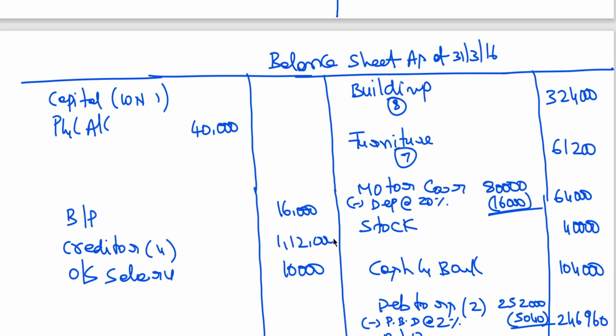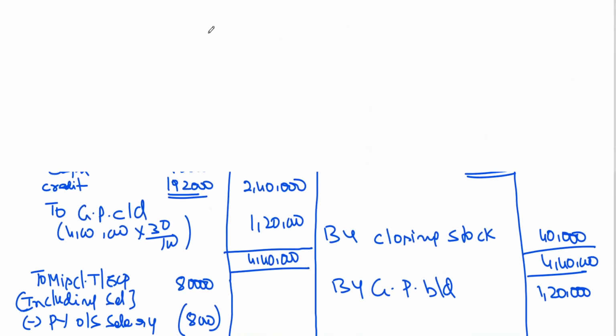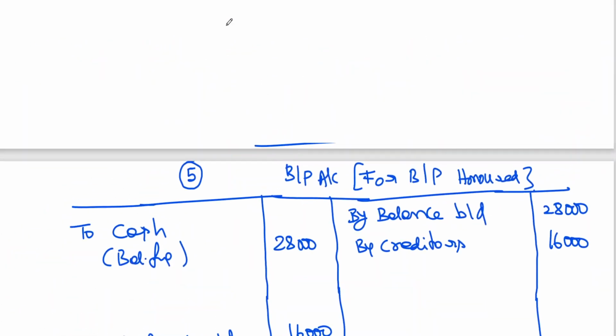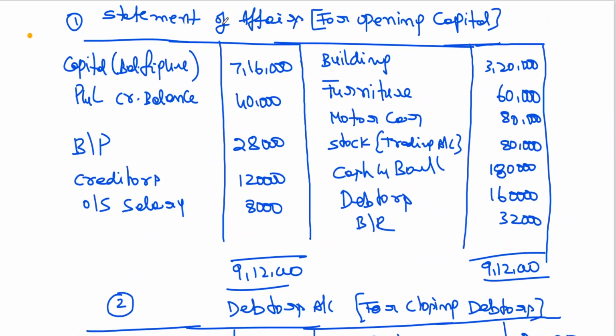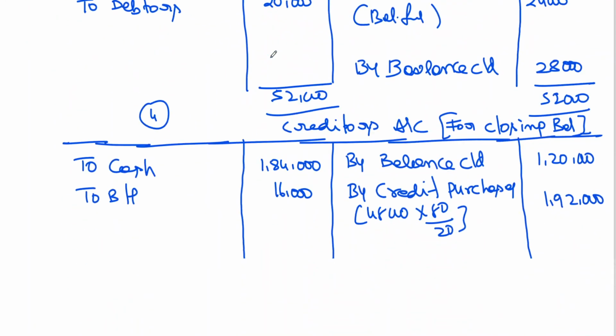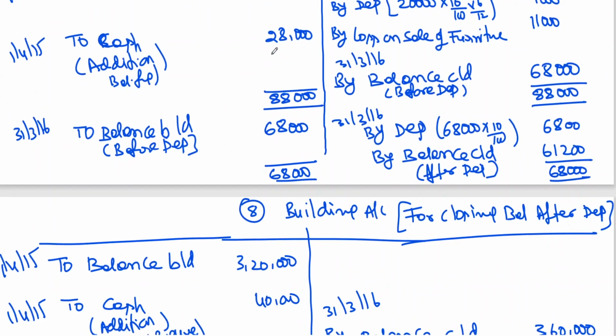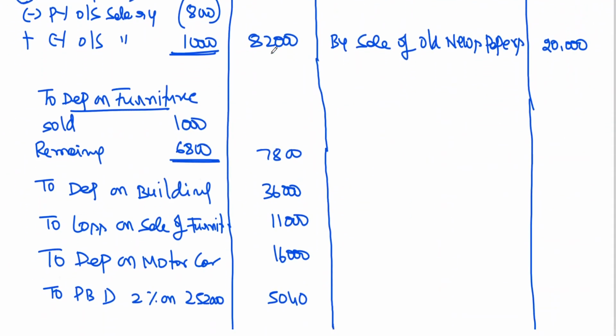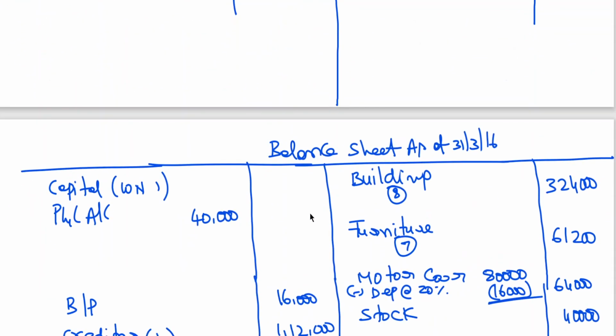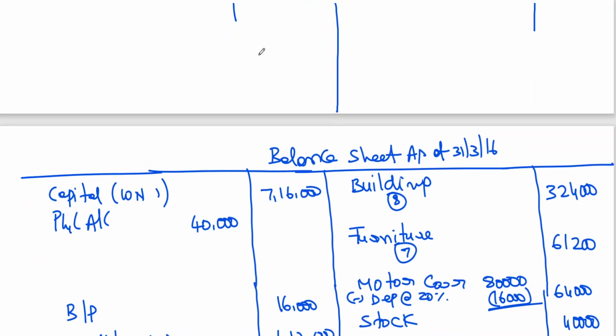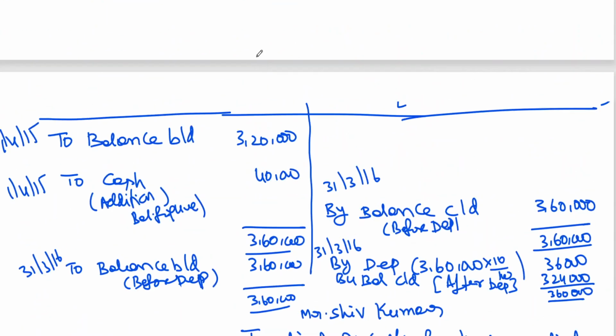At 12,000. And also let me write the capital. What is the capital we got? It is also to be taken to the closing balance sheet, 7,16,000 balancing figure. The same capital will be taken to where? Balance sheet. 7,16,000. So now you can close the cash and bank balance.